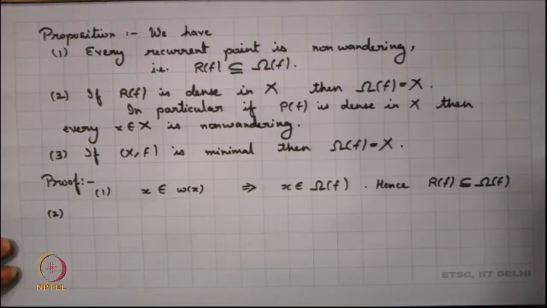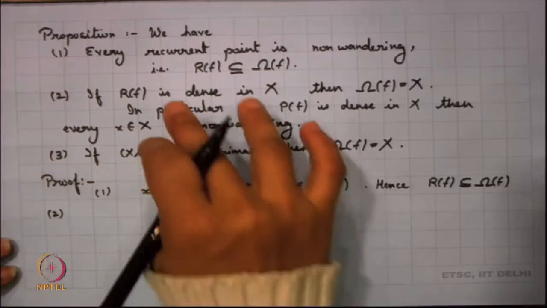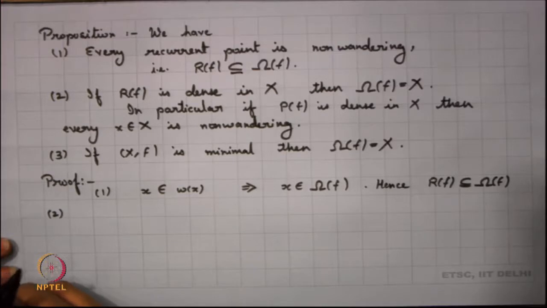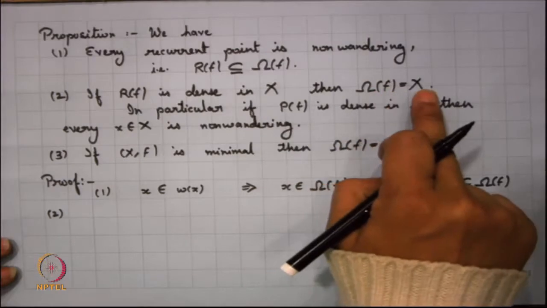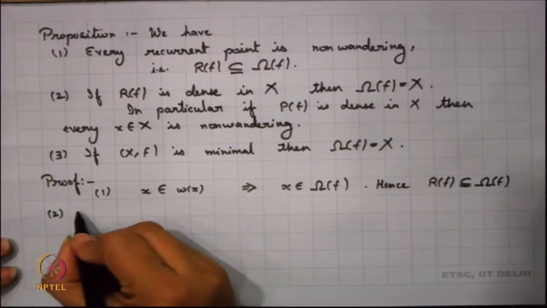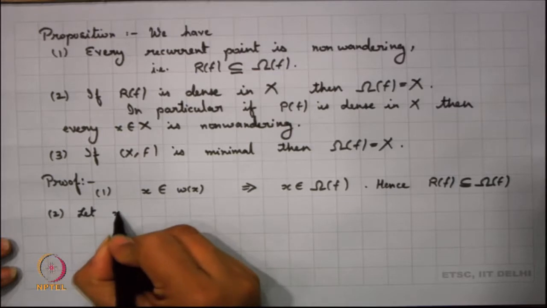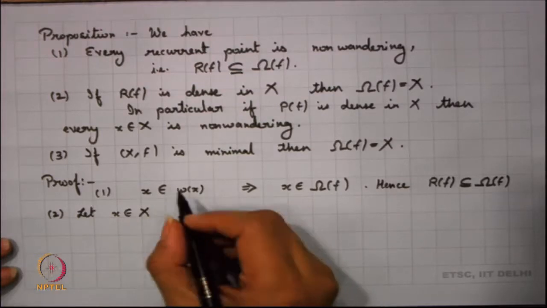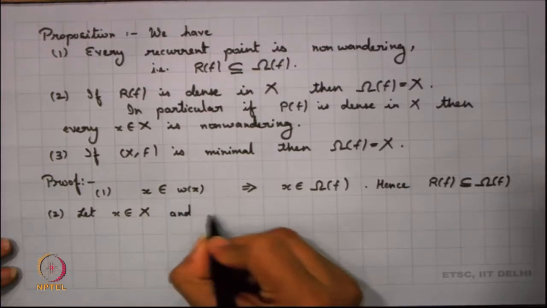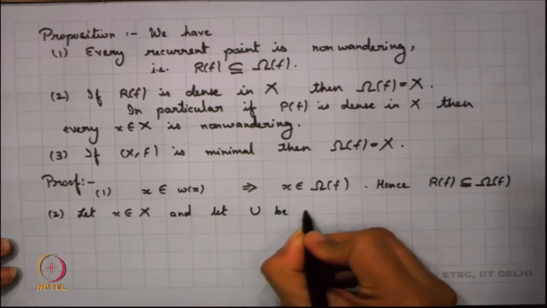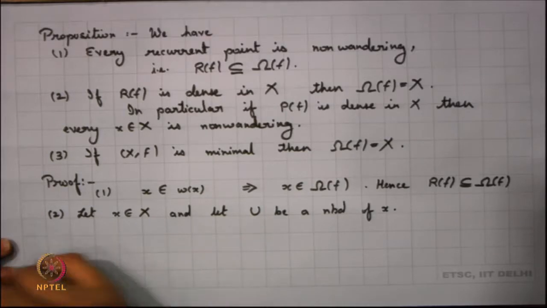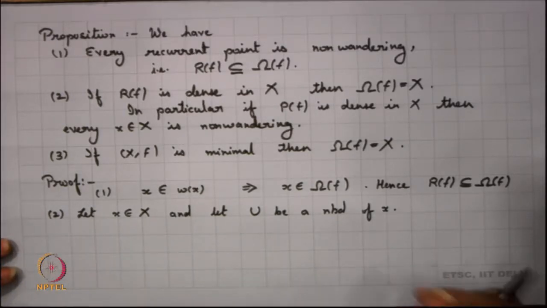Let us look into the proof of the second one. Now, we know that R_f is dense in X. We are not sure of anything else, but we know that R_f is dense in X. So, let us assume that, then we want to show that Omega_f is the whole of X. So, let us start with any point x in X and we take a neighborhood u of x.